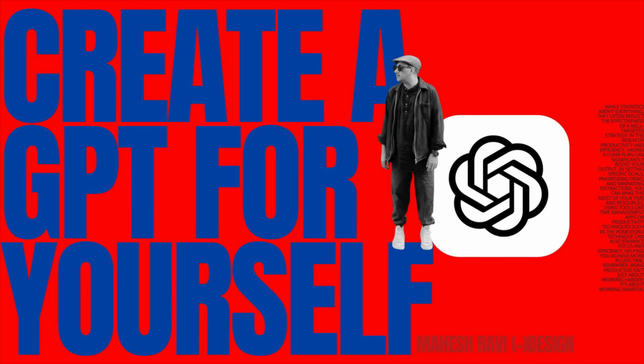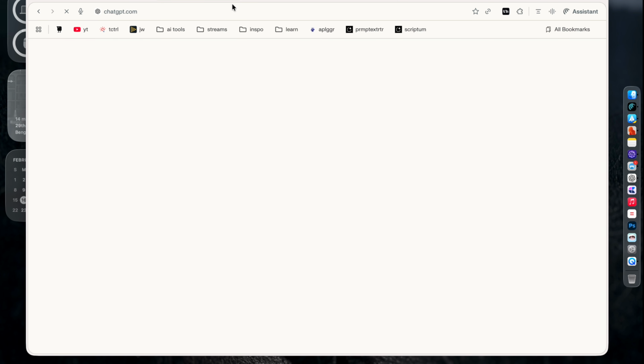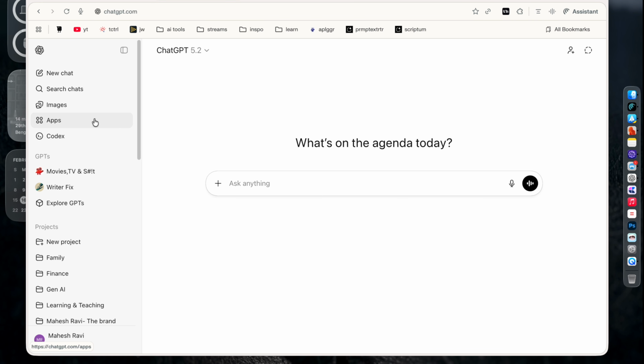So we're going to talk about GPTs today. And GPTs are something that you can create in chatgpt.com, which will basically automate and do the tasks that you want to do by itself, right? So based on your commands, based on your instructions, it will handle all the tasks that you are giving them. For instance, I'll show you a quick example here.